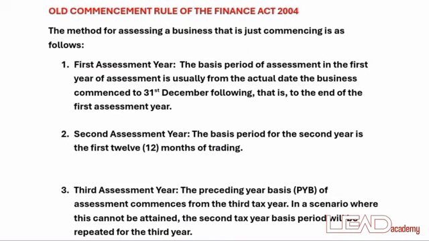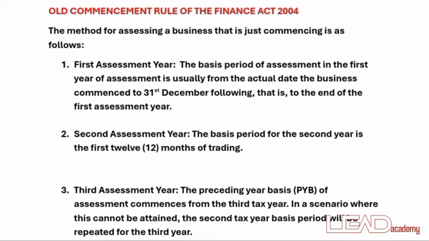In the first outline on our screen, which is the first year of assessment, the profit of a business is assessed in the first 3 years of the business.